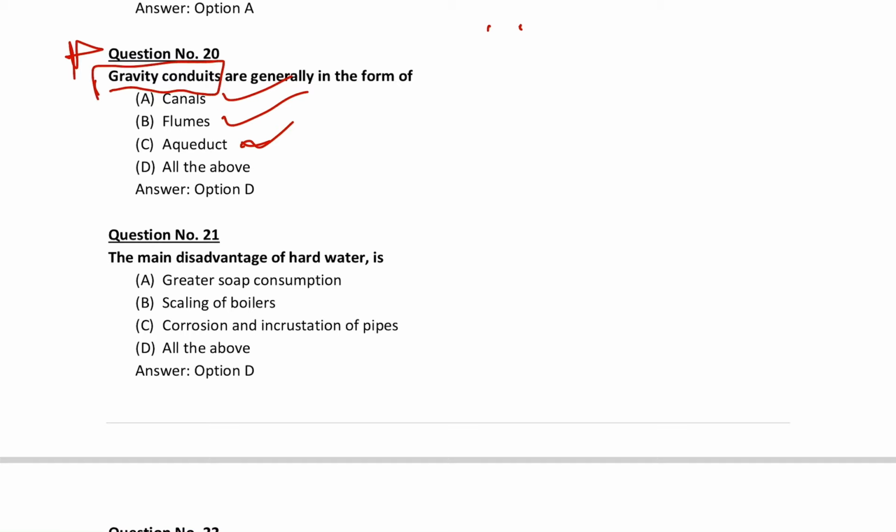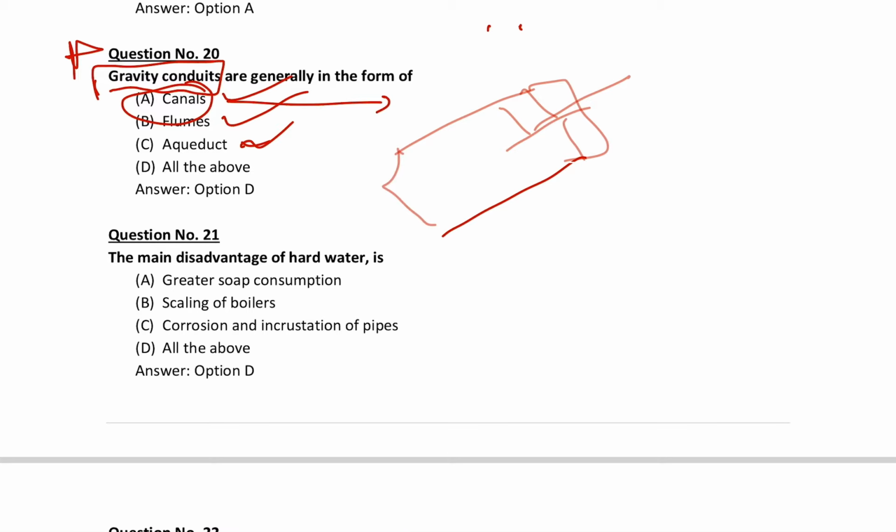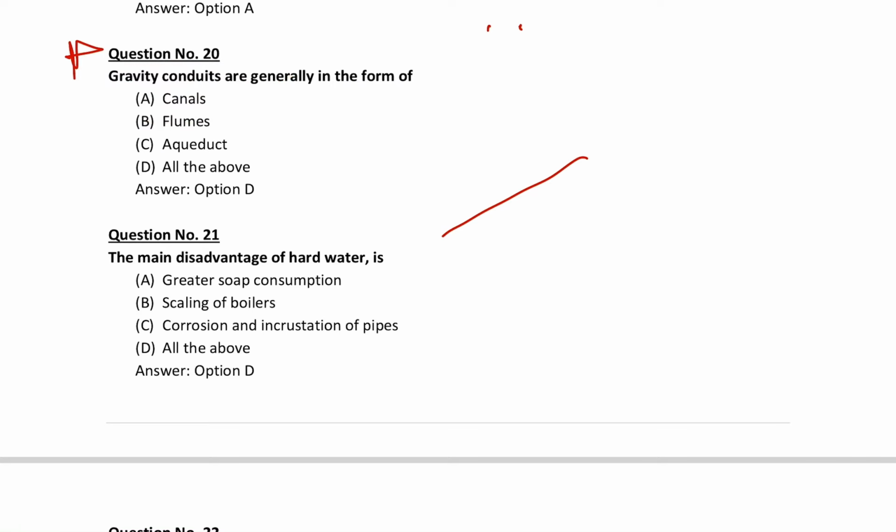Gravity conduit, you start thinking about a canal, where the water is flowing by gravitational force, and you get confused. It's not like that. In every aspect of canals, flumes and aqueducts there will be a gravity conduit phenomenon going on, right? So the correct answer is all of the above, right?